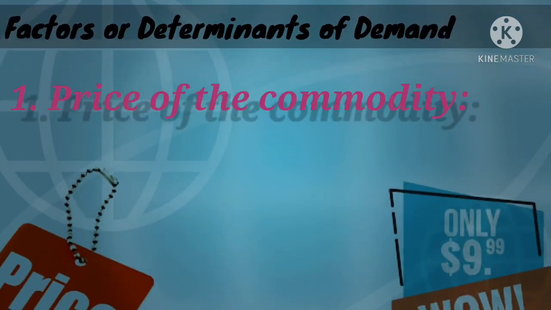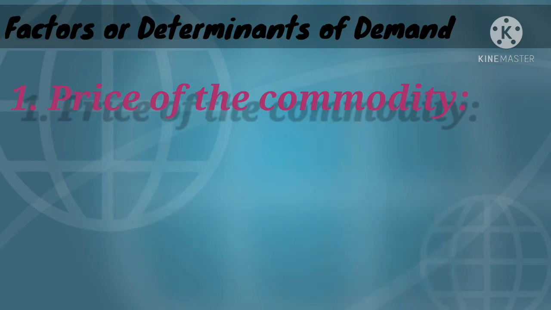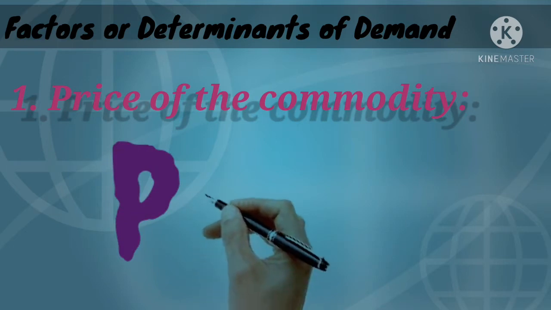What stimulates demand? First one is the price of the commodity. Price of the commodity defines the demand of a particular commodity, because the price is going to take charge of the decision of every consumer, because we all first look at the price before we demand any commodity.